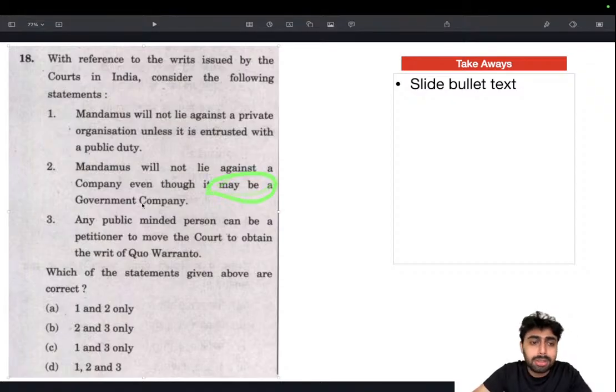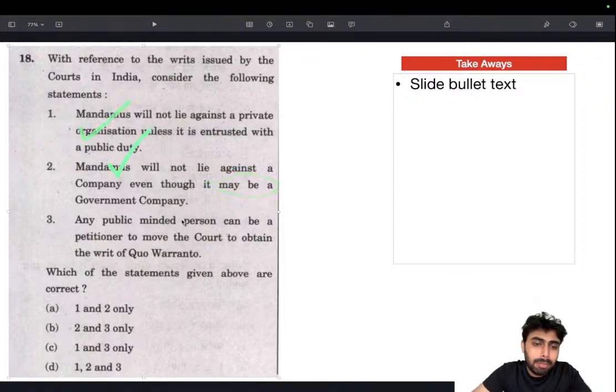There is a good chance, because the kind of work the government company is undertaking may not be completely public in nature. Even though it's a government company, their work is not entirely public related, or if it comes under other provisions like the Official Secrets Act or national integrity and national security concerns, mandamus will not lie against them. Okay, so there is a good chance for that. And also the way the statement is framed, it's given like "it may be". So this could be right.